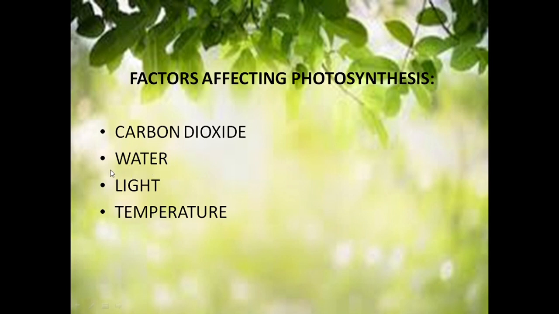So a reduction in the amount of carbon dioxide or water will reduce the rate or speed of photosynthesis. They also need light energy in plenty, because photosynthesis will occur only in the presence of sunlight. So, these are the four main factors: carbon dioxide, water, light and temperature.